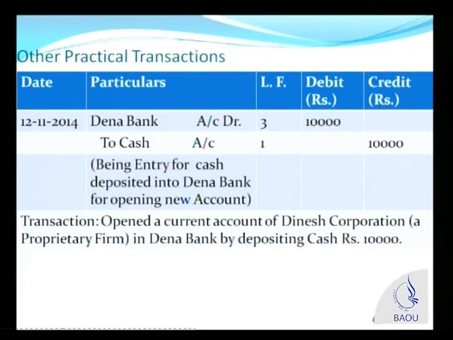Wherein we had received cash of 20,000 rupees. Now we are opening a bank account in Dena Bank in the name of Dinesh Corporation, the firm in whose books we are recording the transaction, by depositing cash of rupees 10,000. So what is happening? Your cash is reduced because you are giving cash of rupees 10,000 to the bank. Therefore, cash account is to be credited. Cash account is a real account, or an asset account. Therefore, asset minus, because when you give cash of 10,000 from business, the asset decreases, and therefore cash account is credited.